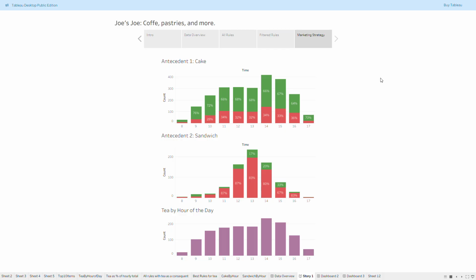And therefore, our primary target audience is going to be, one, our employees, and two, to have our employees recommend cake and sandwich buyers some tea. As you can see here, overlapping with time, that is going to be particularly important between the hours of 9 a.m. and 4 p.m. Thank you.